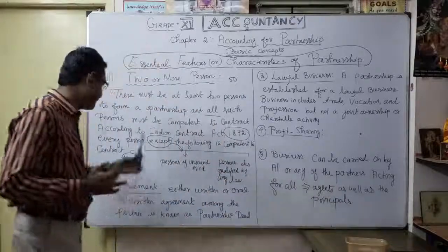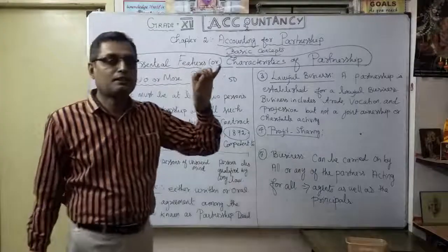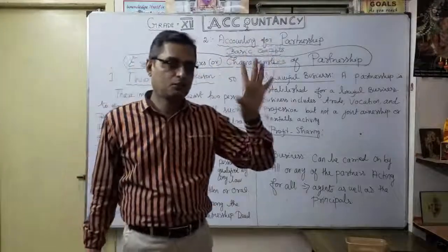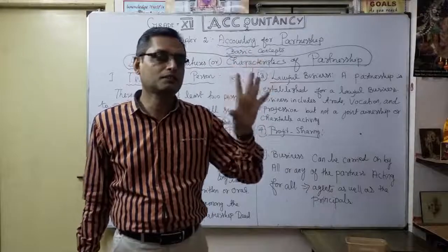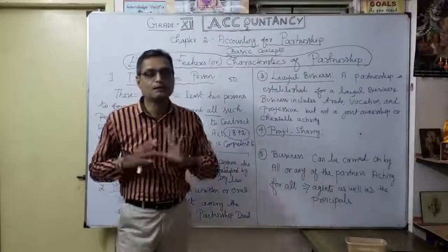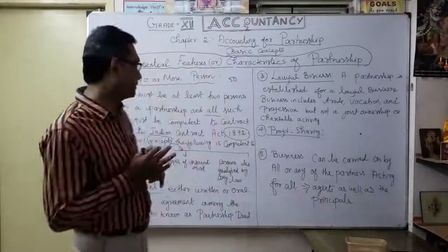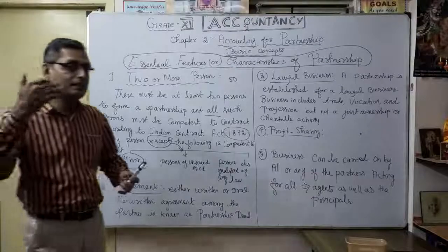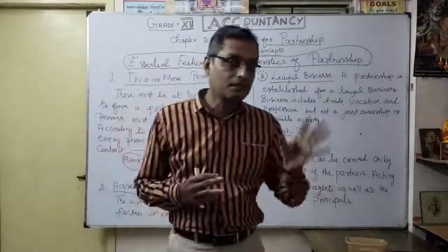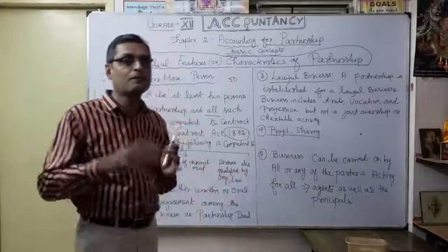First one, minor. Minor means a person up to the attainment of 18 years of age. So before 18 years, suppose a 15-year-old person cannot enter into a partnership because he comes under minor. But he can enter into a partnership if consented by the other partners. That is very important, the words consented by the other partners.